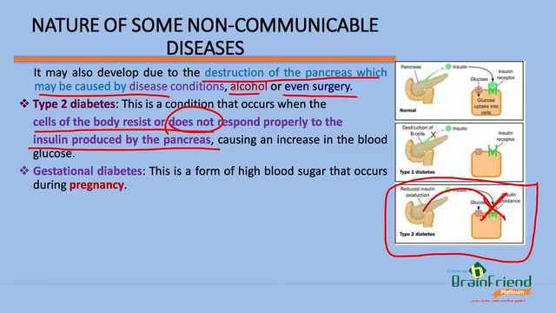Okay, so the third kind of diabetes is what we call gestational diabetes, and this is a form of high blood sugar that occurs during pregnancy. So this one only affects pregnant women.